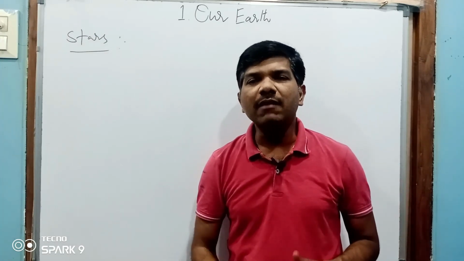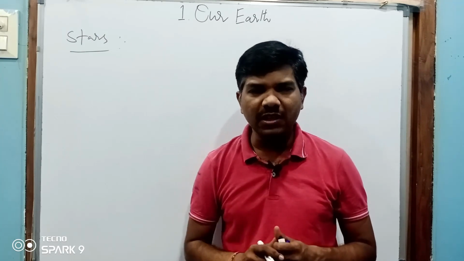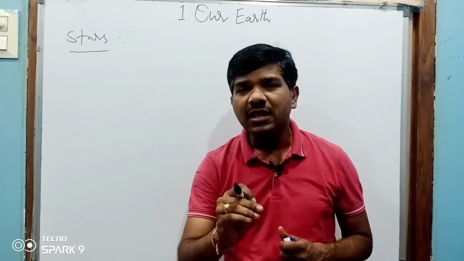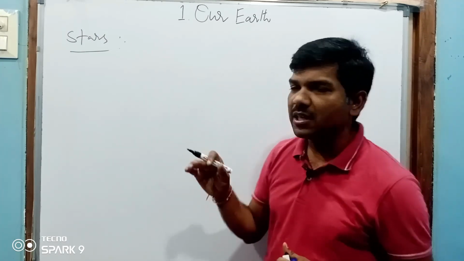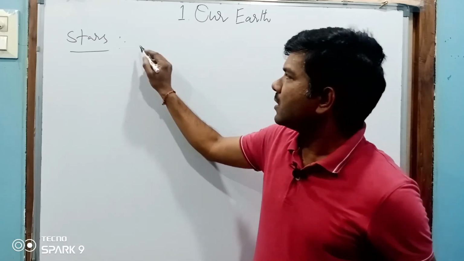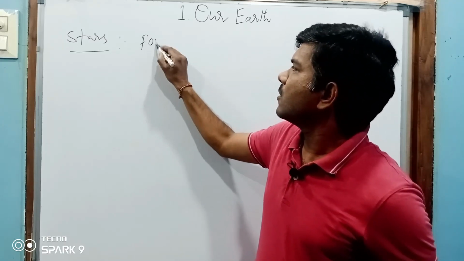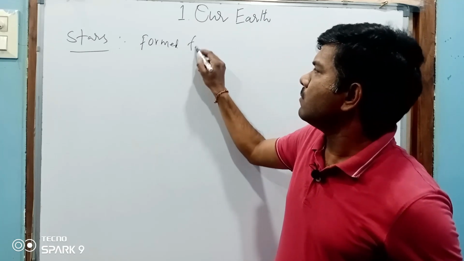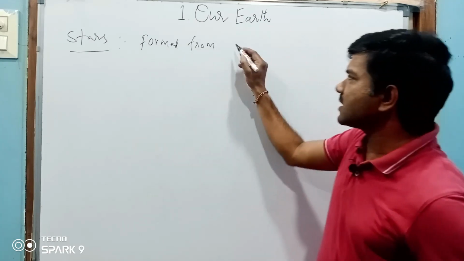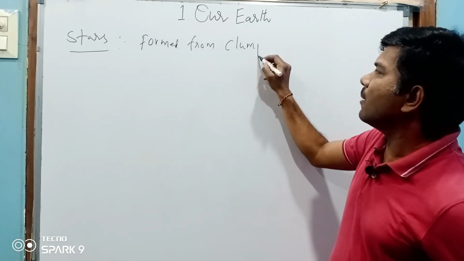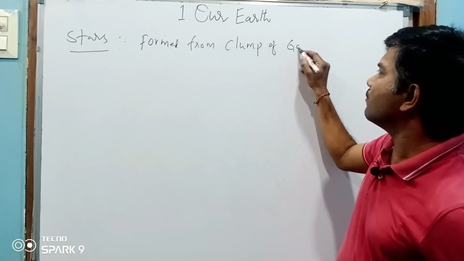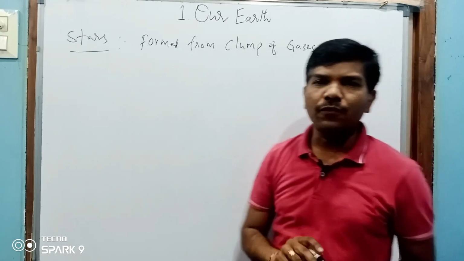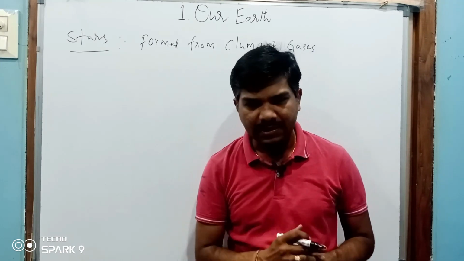Stars are heavenly gaseous bodies. These are also gaseous bodies. These are formed from a clump of gases. Simple. Stars are formed from a clump of gases.